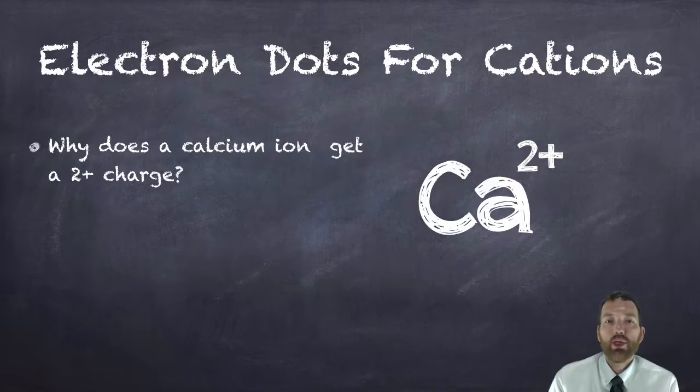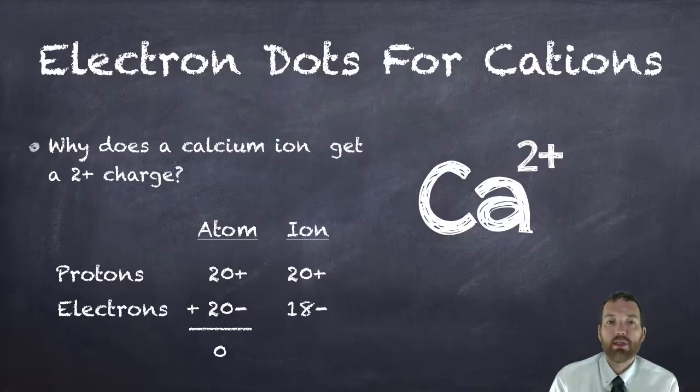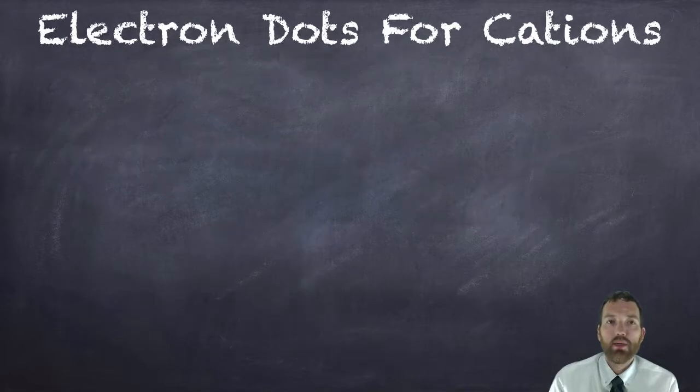So why does it get a 2+ charge? Let's look at the math here. So the atom of calcium had 20 protons because it's element 20 on the table. The number of protons also equals the number of electrons. So 20 positive charges are balanced out by 20 negative charges to give an overall charge of 0 or neutral. When it becomes an ion, it still has those 20 protons. We didn't move any protons out of the nucleus, but we lost those 2 electrons in its valence shell. So now we're down to 18 negative electrons. So now the positives outweigh the negatives by 2, which is why we have a 2+ charge on that ion.